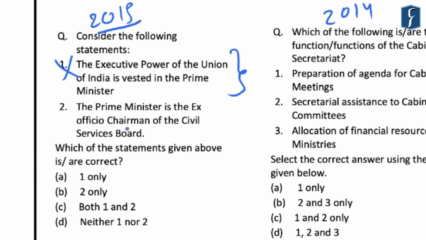And if you look at this second statement, the Prime Minister is not the ex officio chairman of the Civil Services Board, and it is the Cabinet Secretary. And hence this statement was also incorrect. So the correct answer here was D, that is neither 1 nor 2.